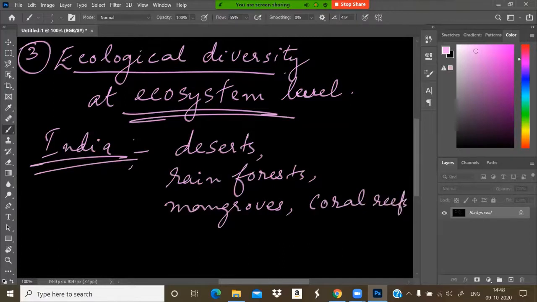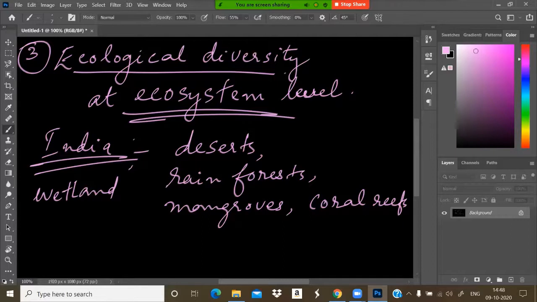Wetland ecosystems are there. So many different types of ecosystems. Greater diversity in ecosystems is present in our country itself. Then just imagine the entire world.